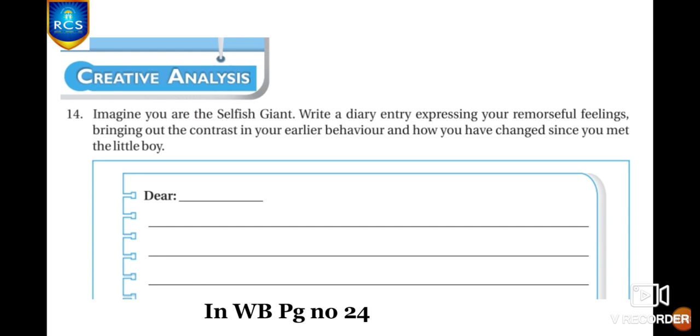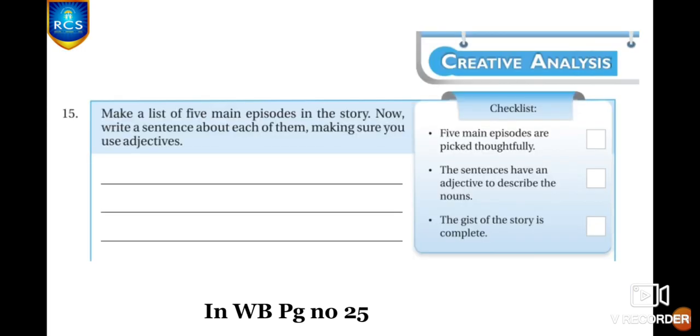Clear children? Are you all clear about this? Yeah. And 15th question in workbook page number 25. Make a list of 5 main episodes in the story. Now write a sentence about each of them. Make sure you use adjectives.